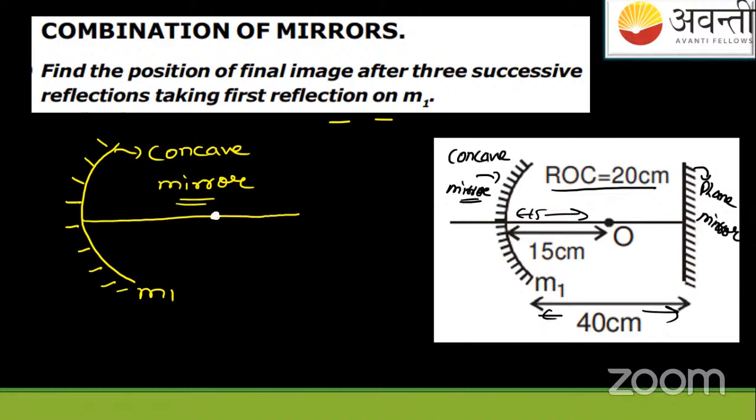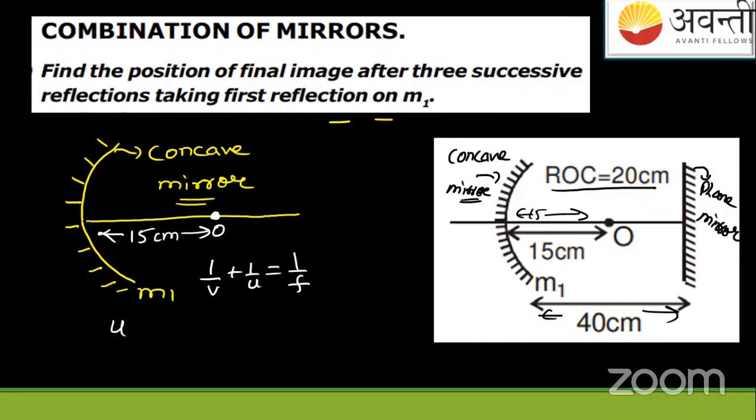You can see properly that the object on the principal axis is at 15 centimeters. Now you have to find the image distance. How are we finding the image distance? Simple. You have to use the formula 1 by V plus 1 by U equals 1 by F.